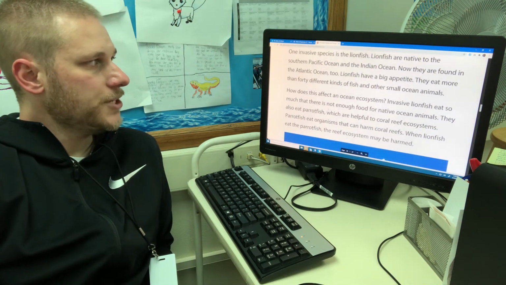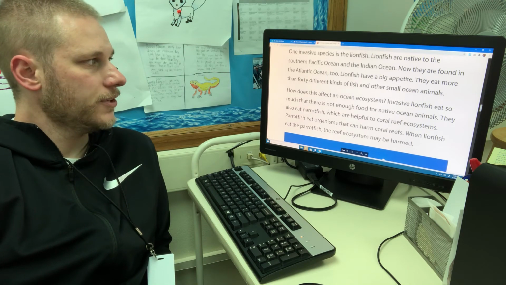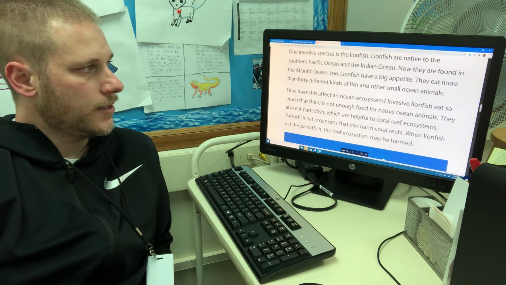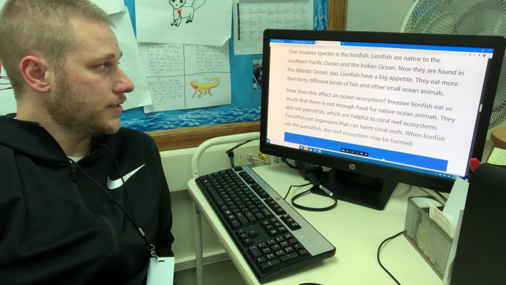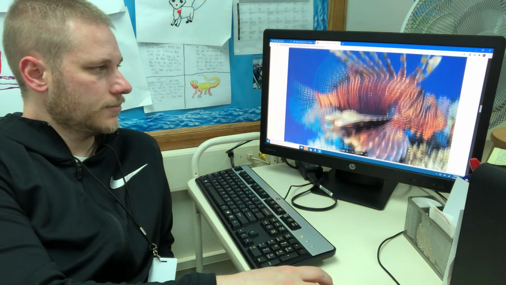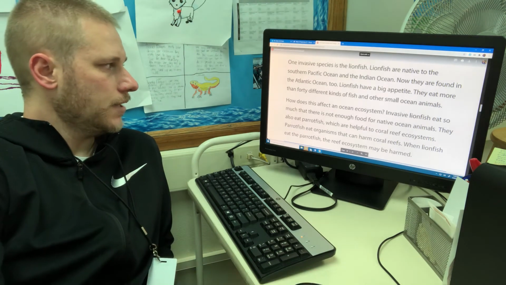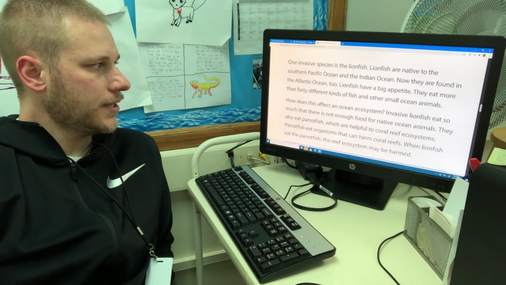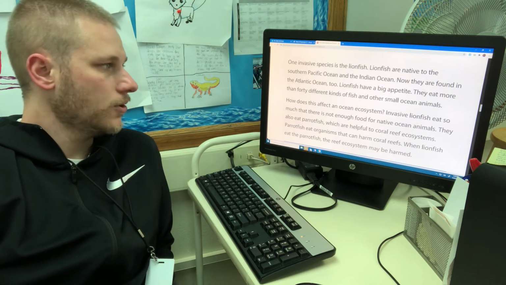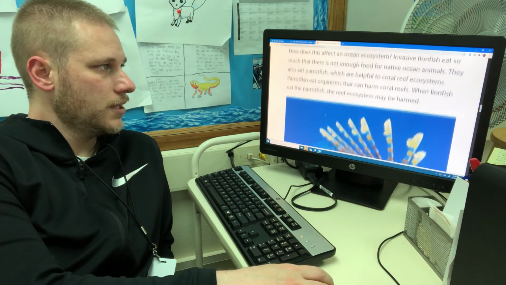One invasive species is the lionfish. Lionfish are native to the southern Pacific Ocean and Indian Ocean. Now they are found in the Atlantic Ocean too. Lionfish have a big appetite. Cool creatures though. They eat more than 40 different kinds of fish and other small ocean animals. How does this affect the ocean ecosystem?